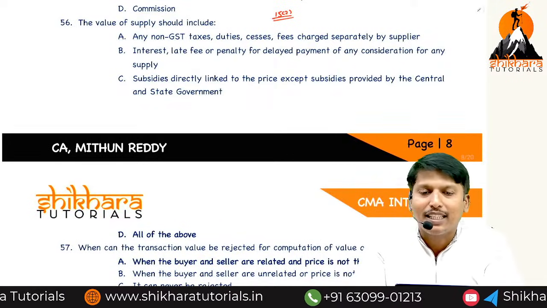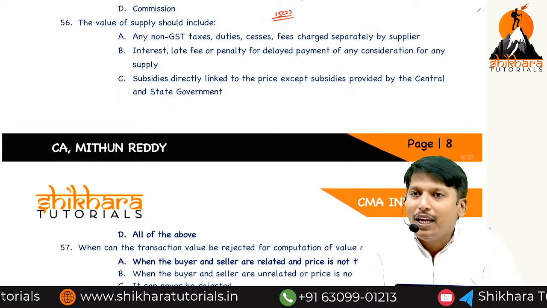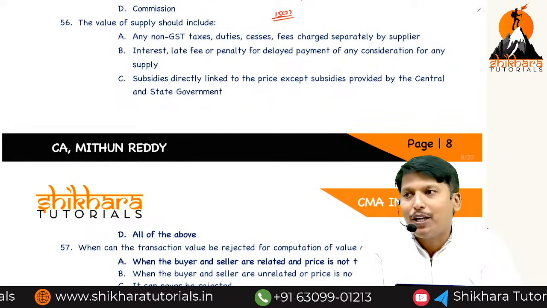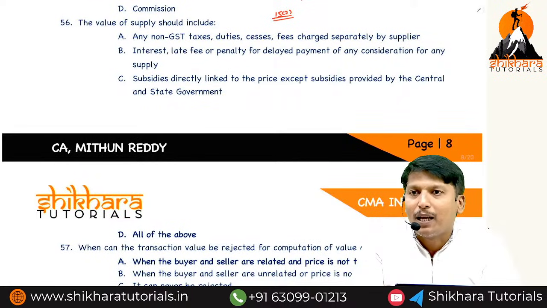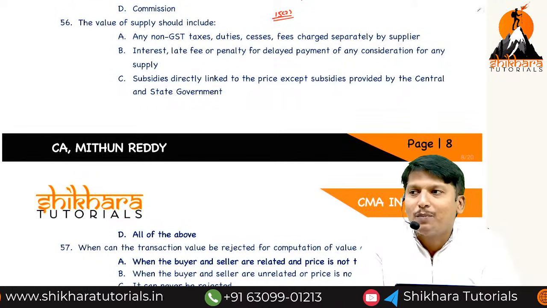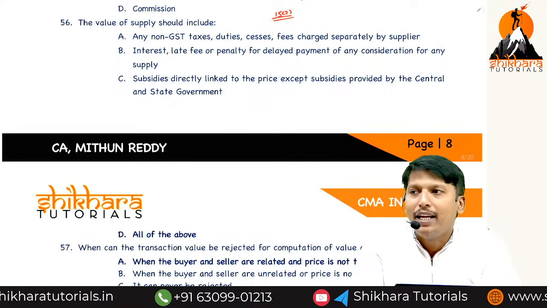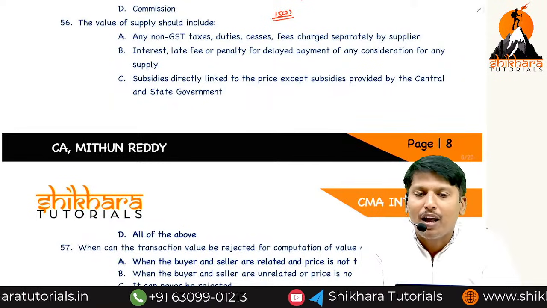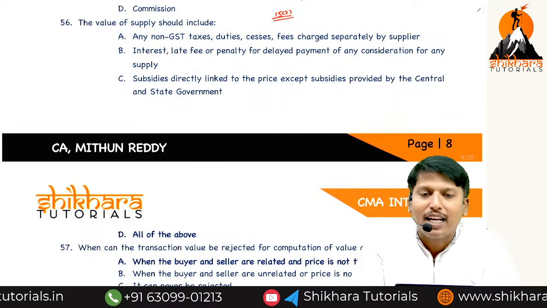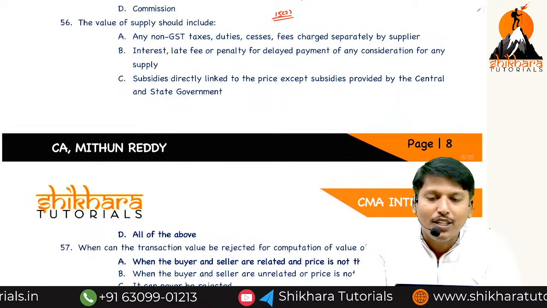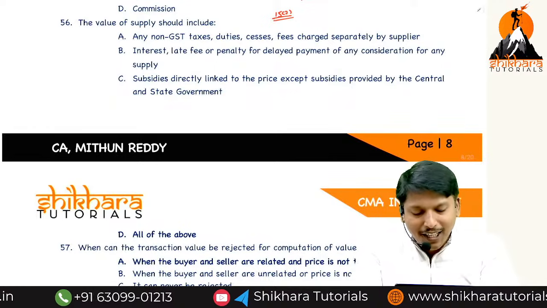A, taxes other than GST. B, any payment made by the recipient to a third party on behalf of the supplier. C, incidental expenses and any payment made for anything done before the time of supply. D, interest, late fee, penalty for delay in payment of consideration. E, subsidies directly linked to the price other than government subsidies.